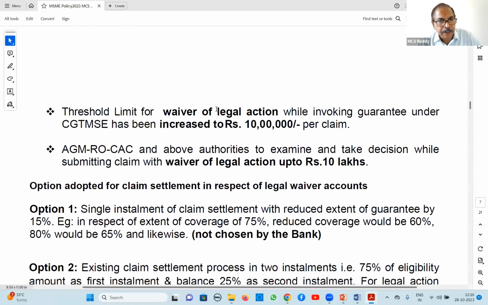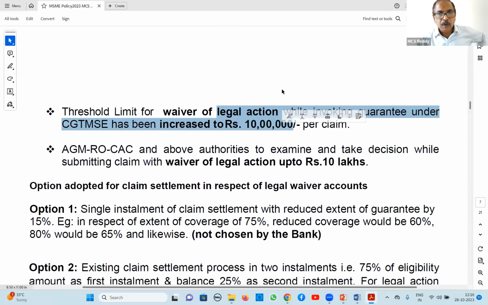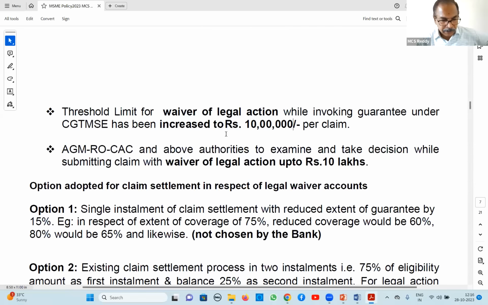Waiver of legal action. Originally 50,000 was there, enhanced to 1 lakh, then 5 lakhs, now it is 10 lakh rupees. So what is this waiver of legal action? Normally the condition for claiming CGTMSE claim is that you have to file suit in a court and then only you claim. That is the guideline. But up to some extent, without filing suit, you can claim.